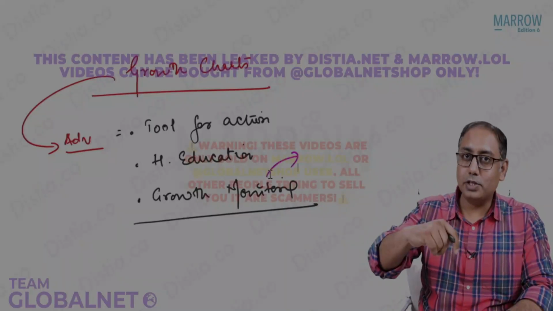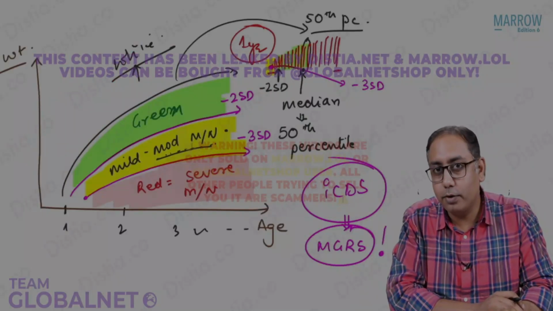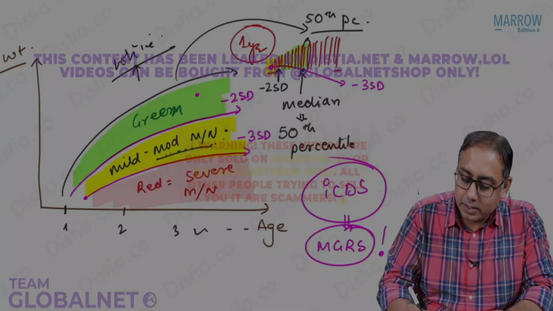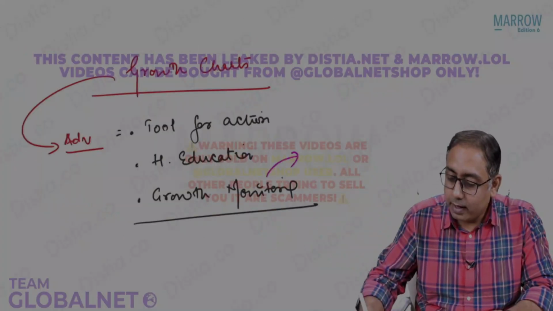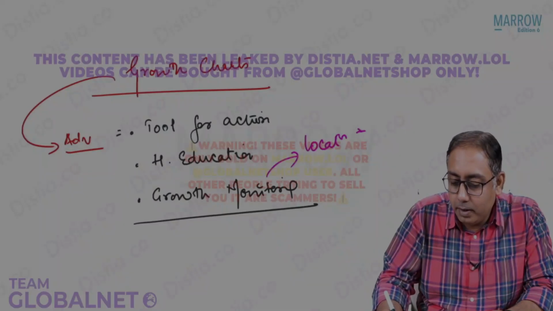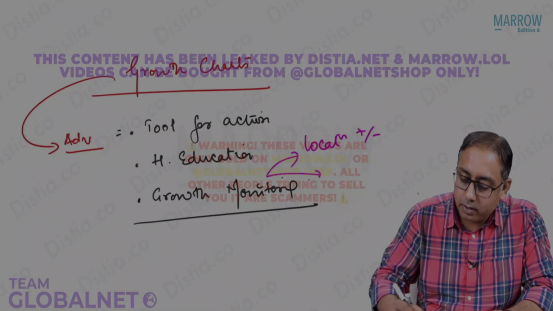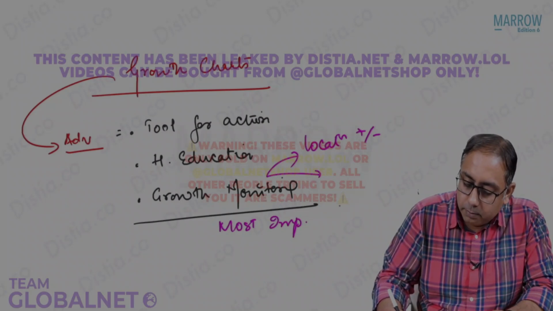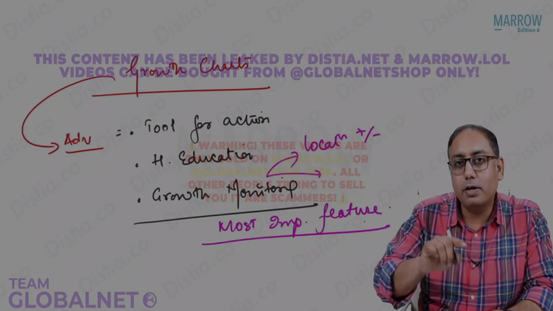Is the location of the child on an ICDS growth chart important for you? Where does the child lie, whether in the green zone, red zone, or yellow zone? Is the location important? The answer is that location may be important, may not be. That is irrespective. The most important feature or use of a growth chart is not about the location.